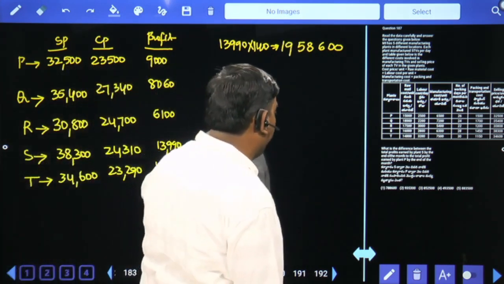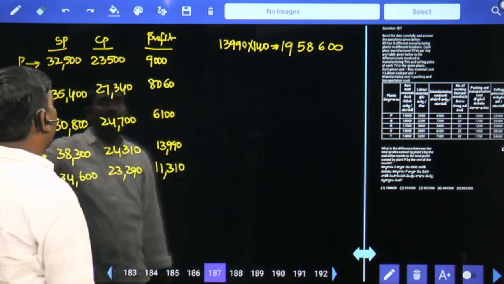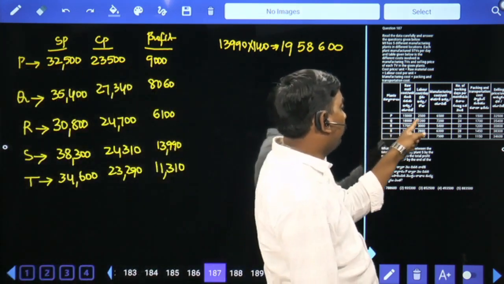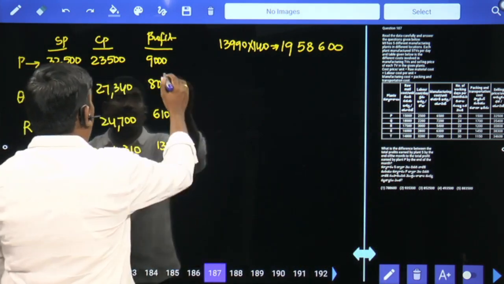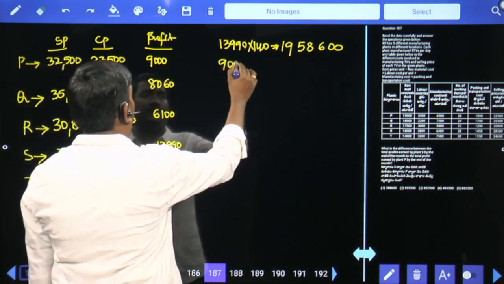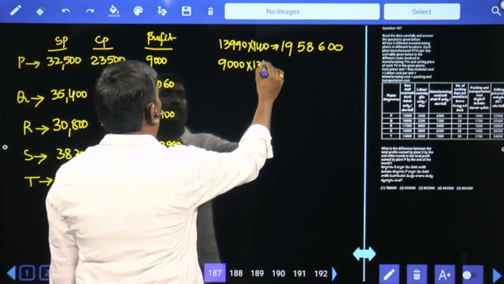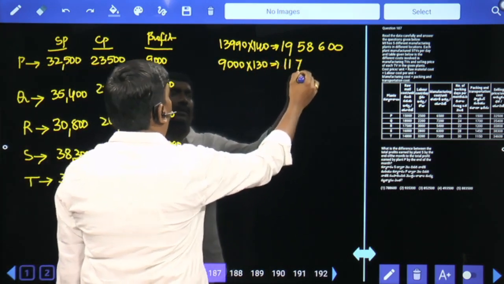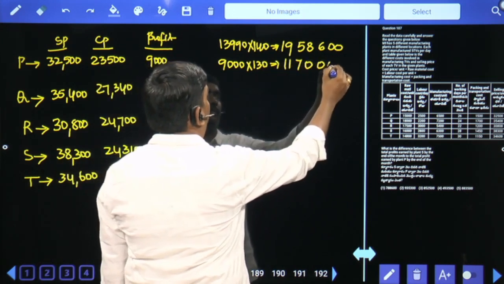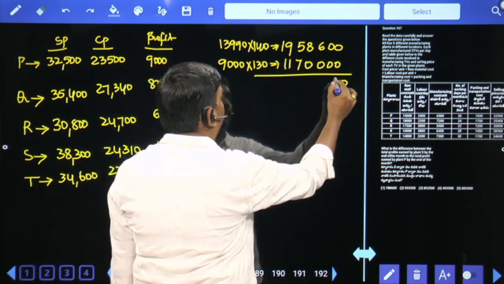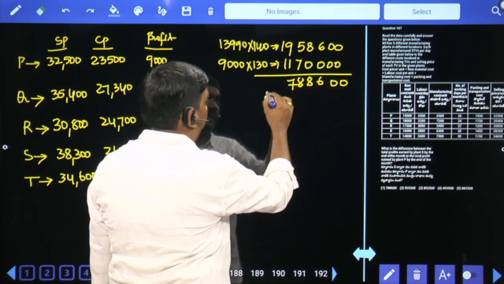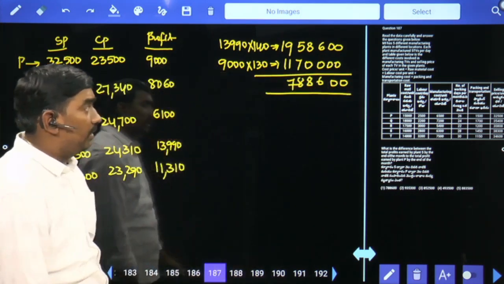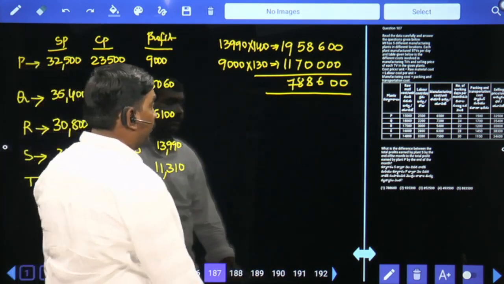Next one, plant P. Plant P 26 days. Per day 5 TVs. 26 days means 130 TVs. 9,000 into 130 gives 11,70,000. Difference is how much? 788,600. First option is your answer.